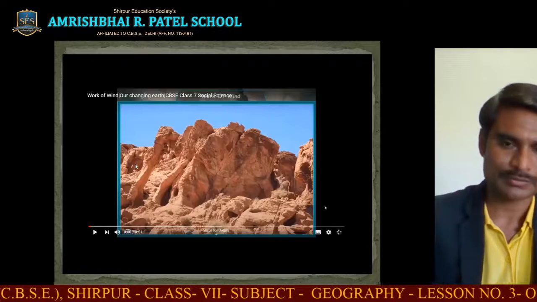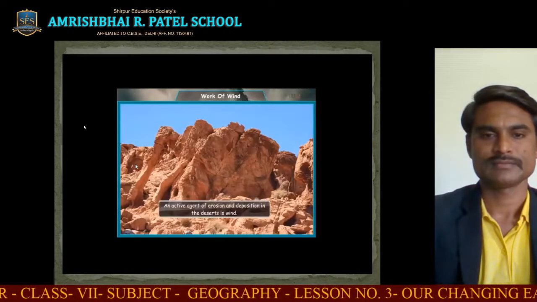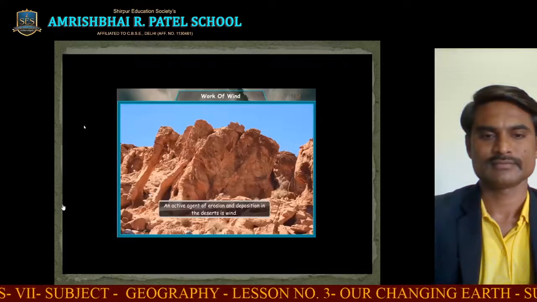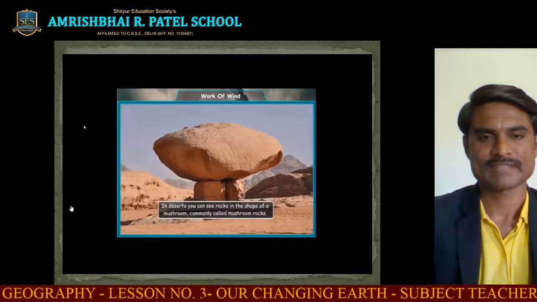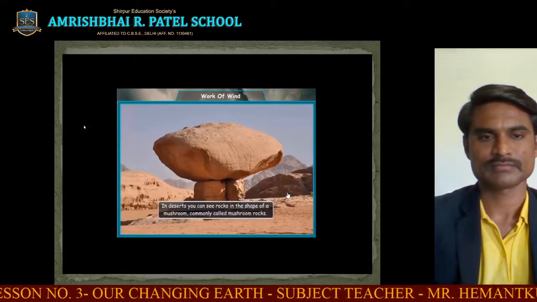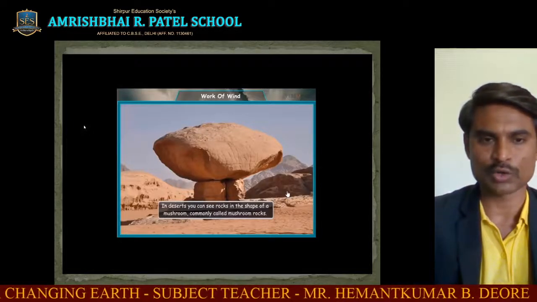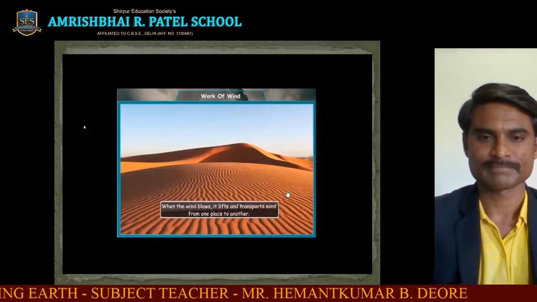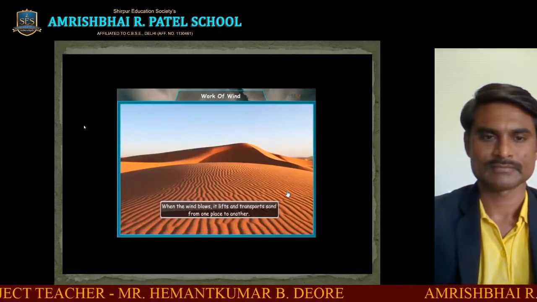Let us watch the video. Work of wind. An active agent of erosion and deposition in the deserts is wind. In deserts, you can see rocks in the shape of a mushroom, commonly called mushroom rocks. This is what I was talking about, the narrow base and wider top. When the wind blows, it lifts and transports sand from one place to another.